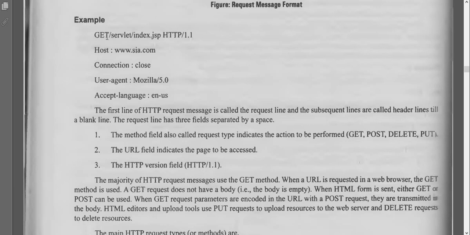Here, once you see get, you are receiving; post, in the sense you are sending; delete, if you want to delete. So whatever action you want to perform will be in the first place. Second is the URL which you want to access, here index.jsp, and this is the HTTP version. Whenever you type any URL in the browser, it will be in this format internally.